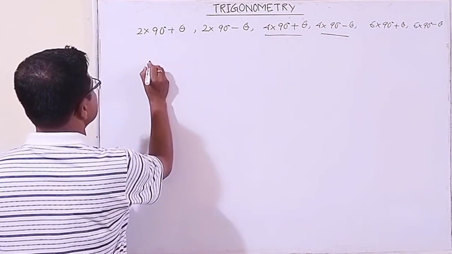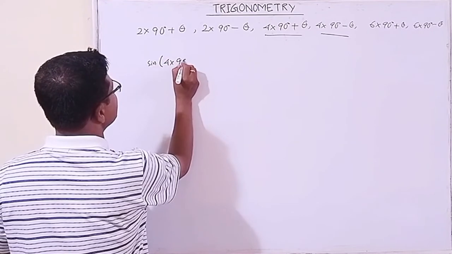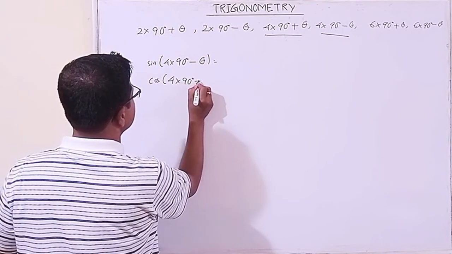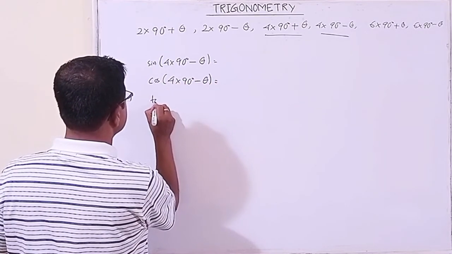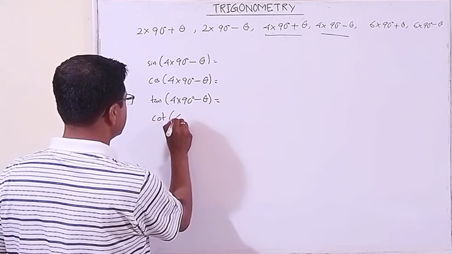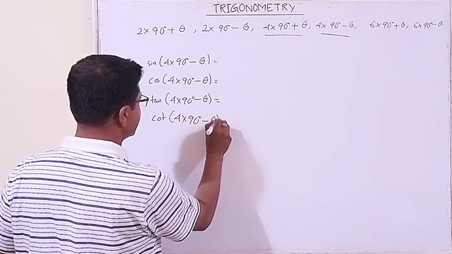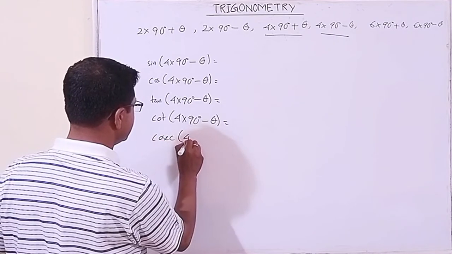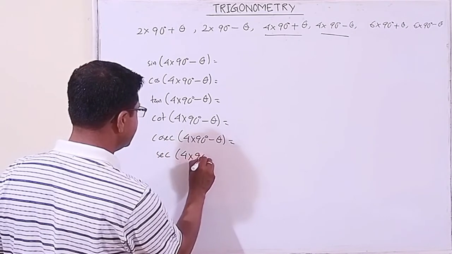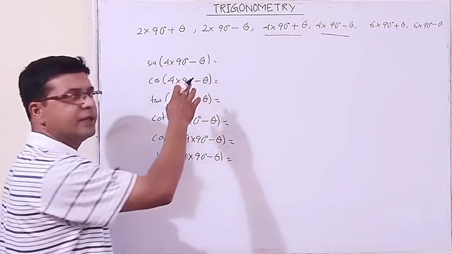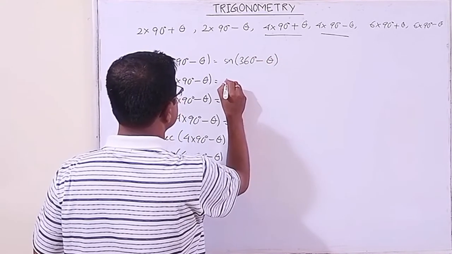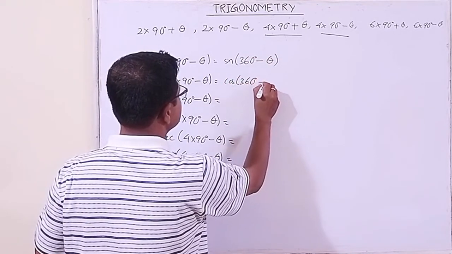That is, sine of 4 into 90 minus theta, cos of 4 into 90 minus theta, tan, cot, cosec, and sec of 4 into 90 minus theta. 4 into 90 is 360, so this is sine of 360 degrees minus theta, and cos of 360 degrees minus theta.